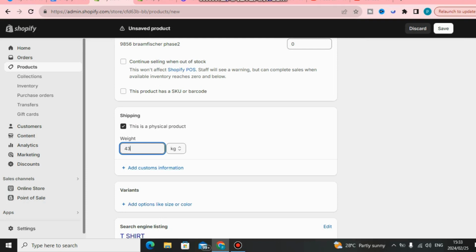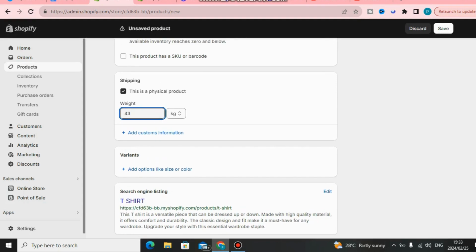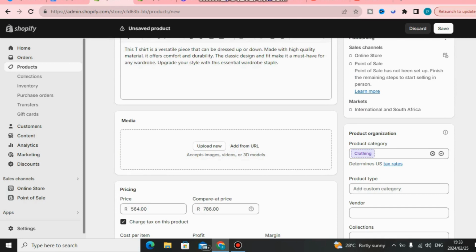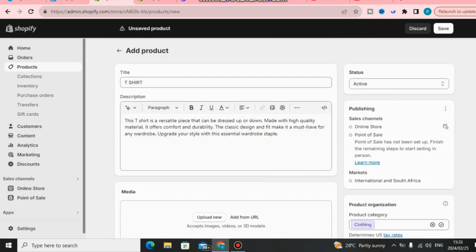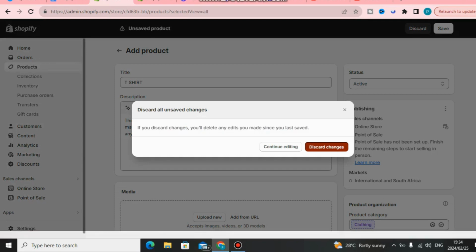You can also add some customizations, or if, let's say, you want your store to rank on the first page of Google, like using search engines, so that you can get free traffic, you can just do some customization, add it like that. What else can you do? You can leave it as default, and then just click here to save it. I'm going to discard because I don't want to save this.